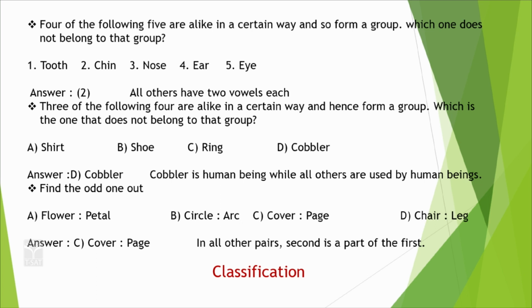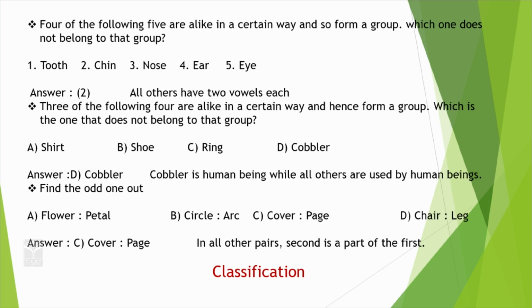Generally a small confusion will come in our mind, correct? Tooth, chin, nose, ear, all are in the same face, correct? Okay, what is the difference? Which is different from all this? Which is the odd man out? Means here very important. So, here just we are good in English. Tooth, O is the vowel.